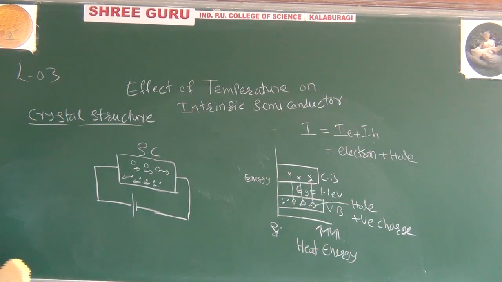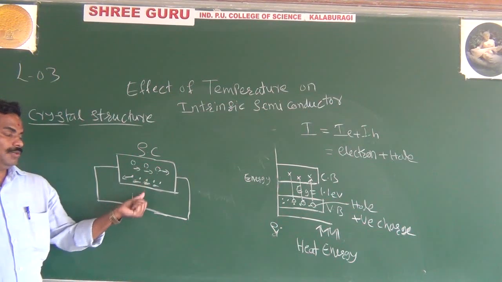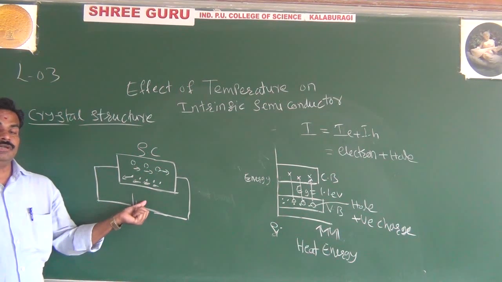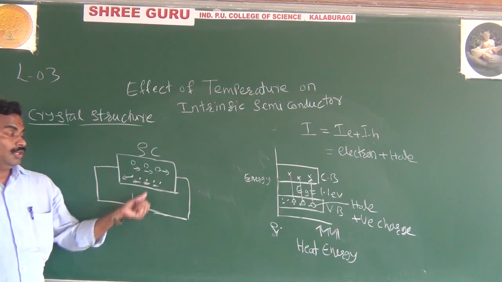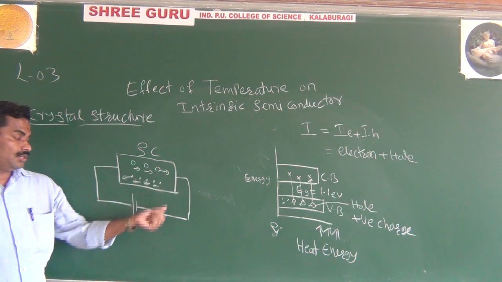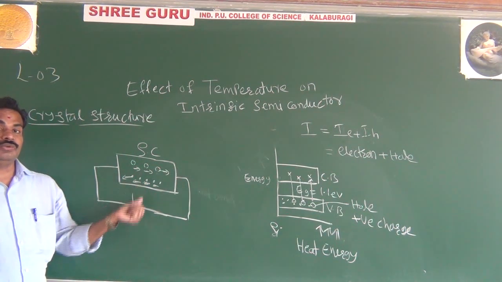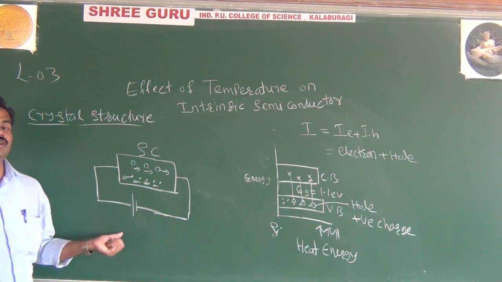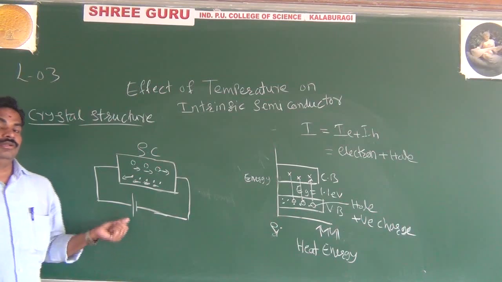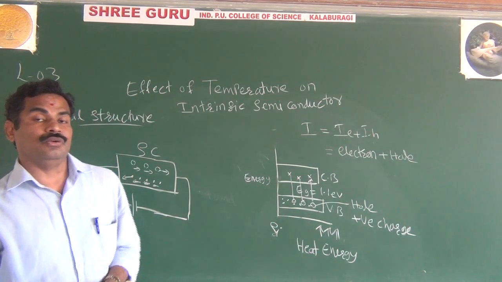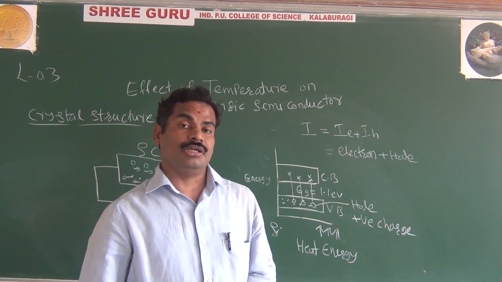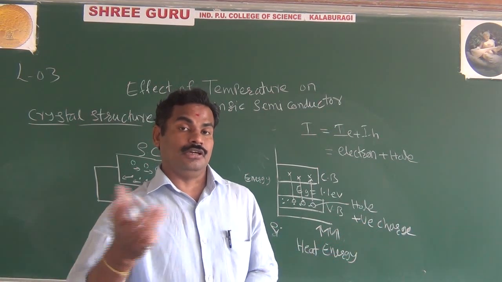As I said, the movement of holes and the movement of electrons are opposite each other. If the holes are moving towards the negative of the battery, that is nothing but hole current. Electrons are moving towards the positive of the battery, that is nothing but electron current. As we know, the electron current and hole current are opposite each other. Like that, your conventional current and electron current are opposite each other.